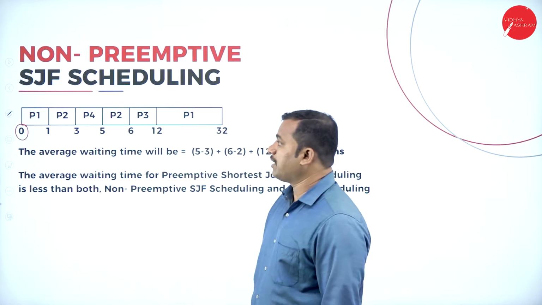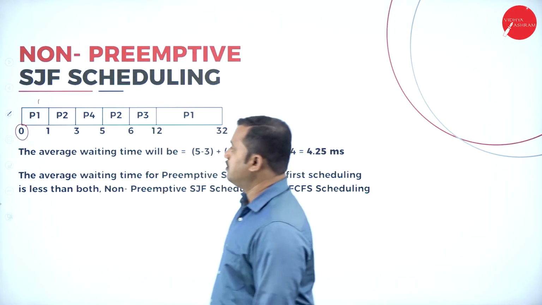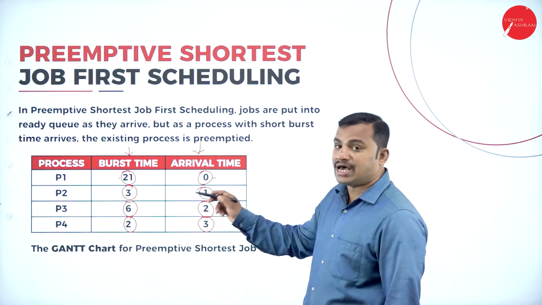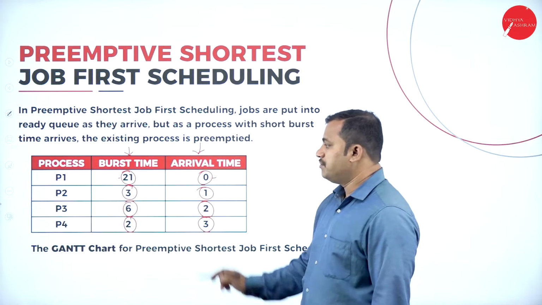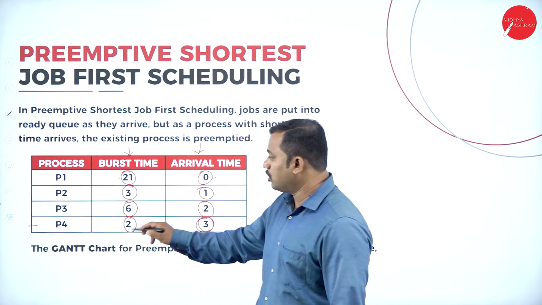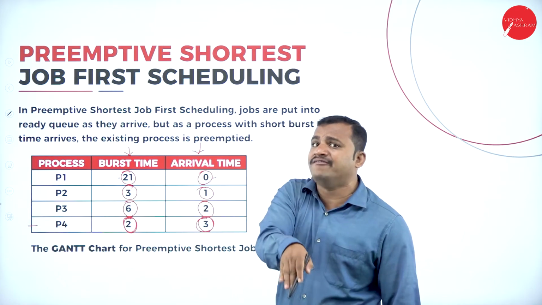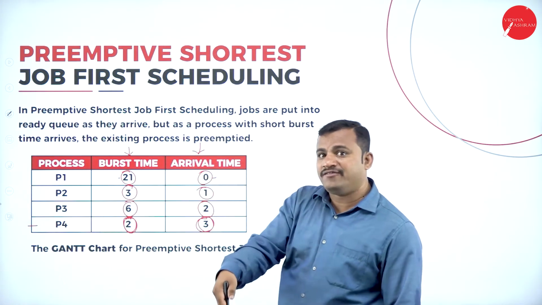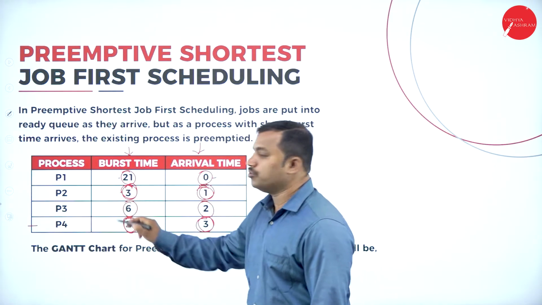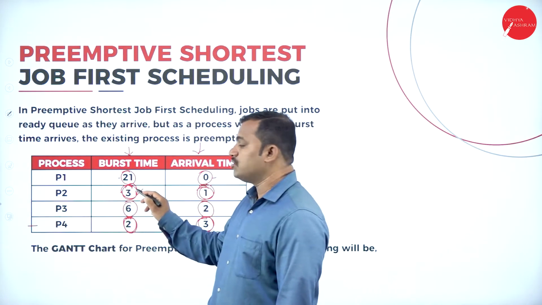In case of preemptive, what happens? The 0th second is completely utilized by process P1. But if you look at the first second, which process has arrived? Process P2 has arrived. But at the third millisecond, process P4 is arriving. And what is the time required? It is the shortest job, but this shortest job has not yet arrived. If it has not yet arrived, which is the process that came earlier? At the first second, process P2. But what is the time required? 3 milliseconds.